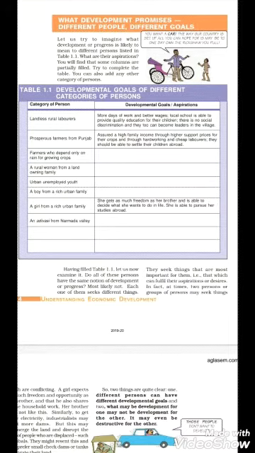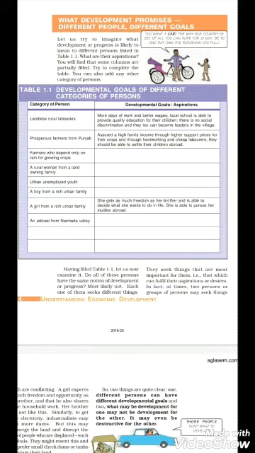Now, if we talk regarding the Adivasi or tribal people, what does developmental goal mean for them? For the tribal people, the developmental goal is to get better education and to get social and economic status in the society, and even to get equal status and equal rights in the society, and even the right to hold land ownership. That is a developmental goal for the tribal people. Last one, is a girl from a rich urban family. For that girl, what is the developmental goal?